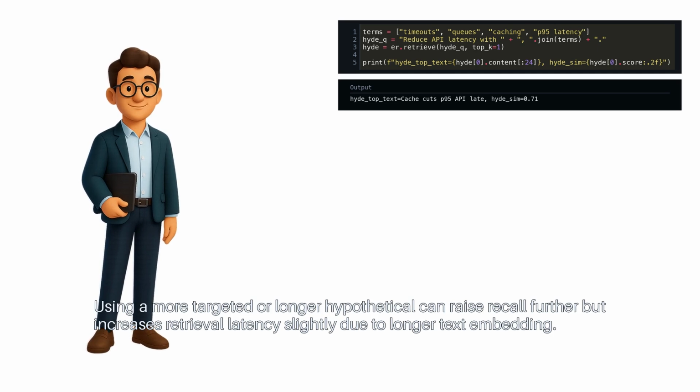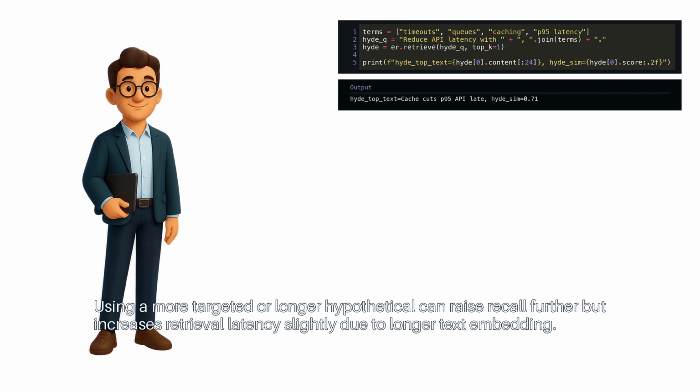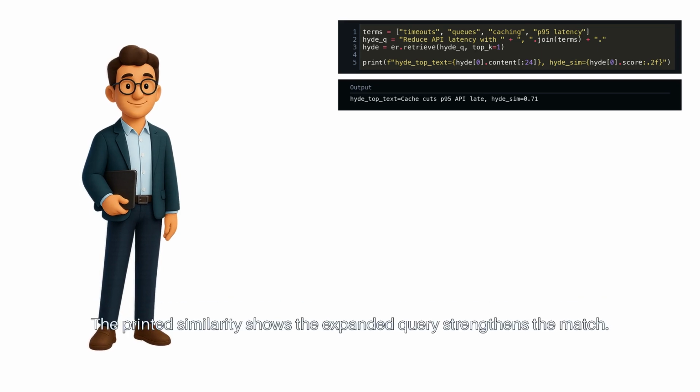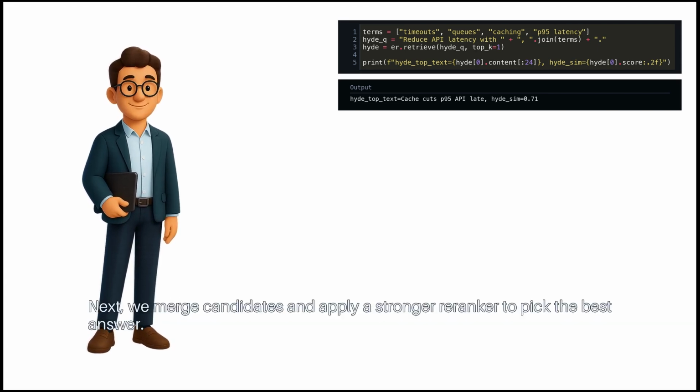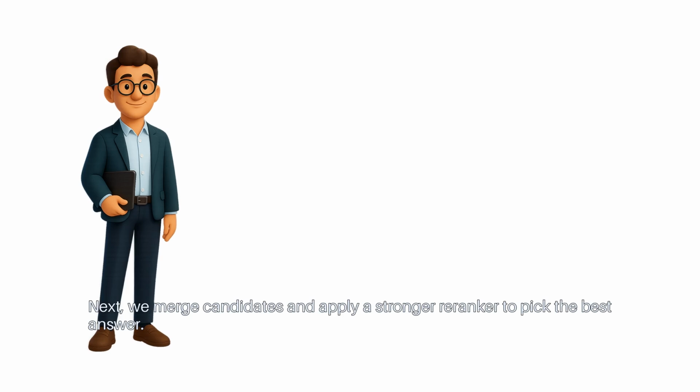Using a more targeted or longer hypothetical can raise recall further, but increases retrieval latency slightly due to longer text embedding. The printed similarity shows the expanded query strengthens the match. Next, we merge candidates and apply a stronger reranker to pick the best answer.